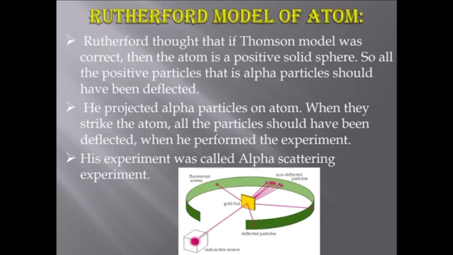So Rutherford used the gold foil for his experiment. This is because he wanted a thin layer to perform the experiment, and gold can be made into a very thin sheet, and this is the reason that he took the gold foil for his experiment. So when he did his experiment, he was expecting that alpha particles would get deflected or bounce back, but the observation made him amazed. Let's see what that is.